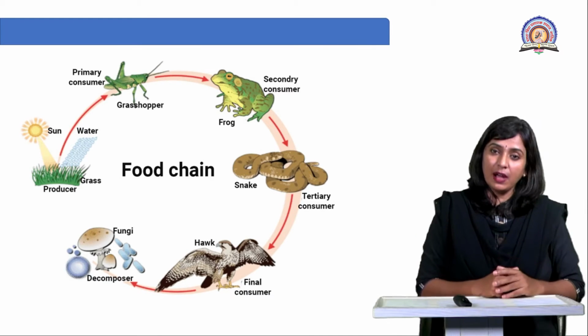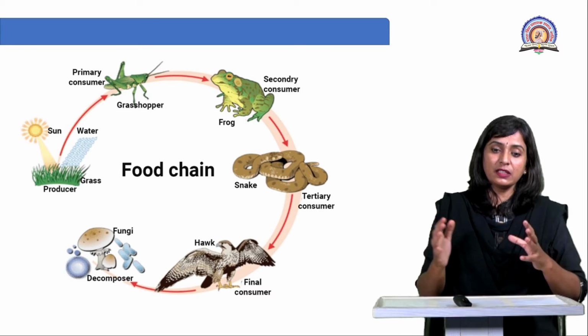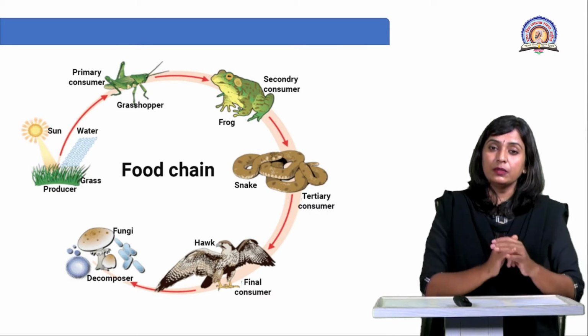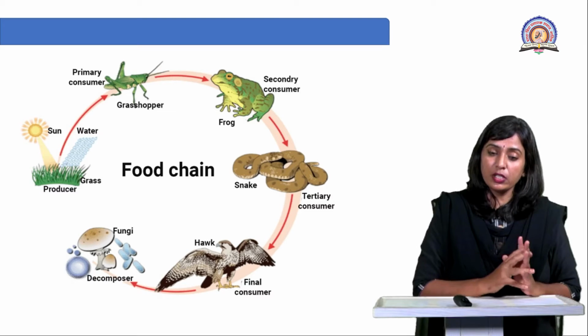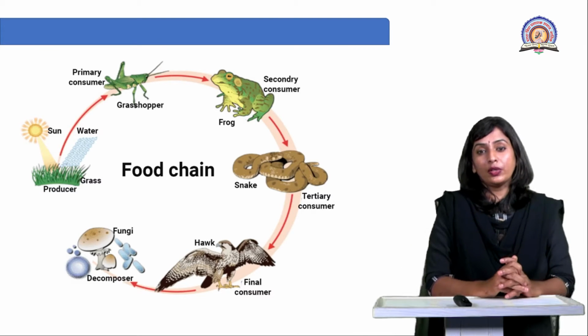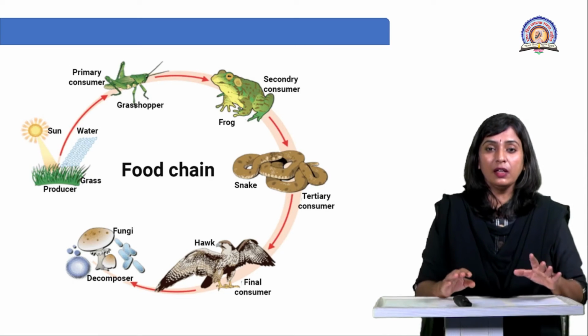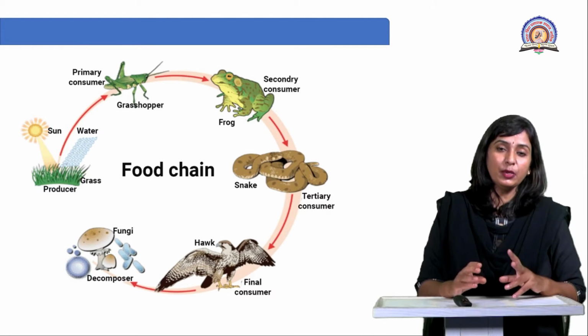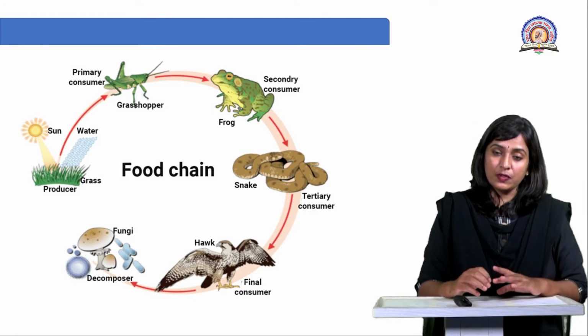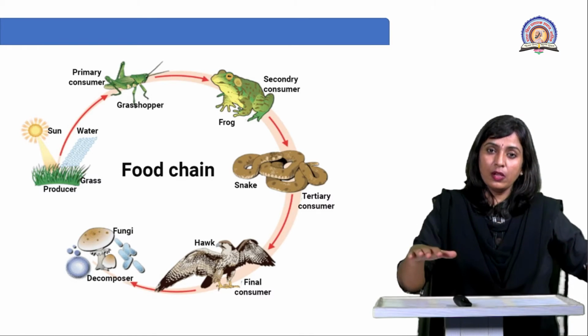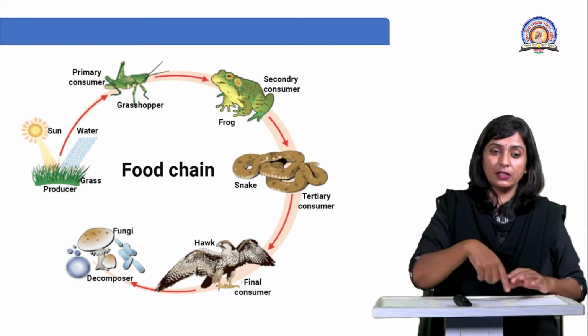Whatever organic matter, whatever energy which was packed inside the body tissues of the hawk or the quaternary consumer is set free, so that the minerals and nutrients can be utilized by the producers, right? Set free into the soil, which will be utilized further by the producers.